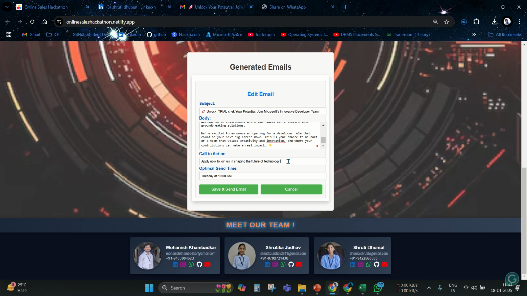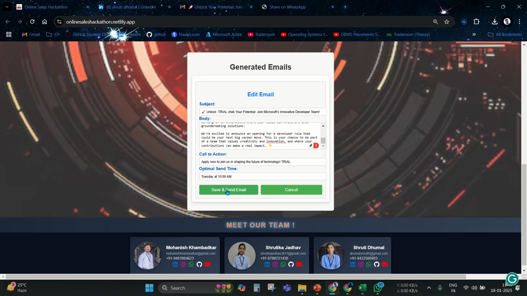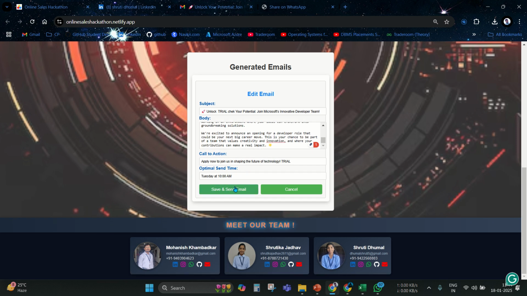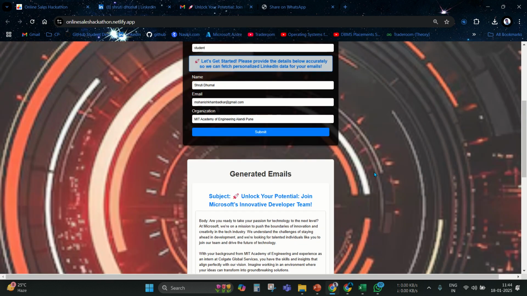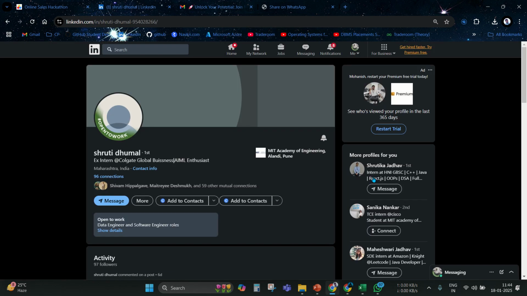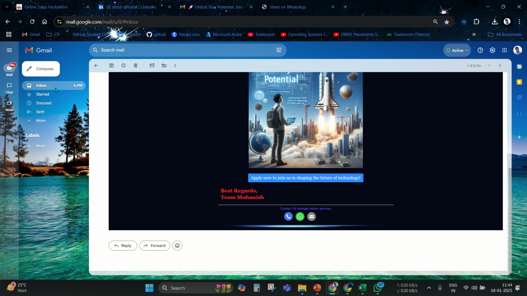And for apply now, we will also use the trial, and we can set the time accurately. The optimal send time is based on the industry, and all the functions depend on the industry. So this is the industry-based time. After clicking on save and send email, the edited email is sent to our email. We will see whether it comes or not.